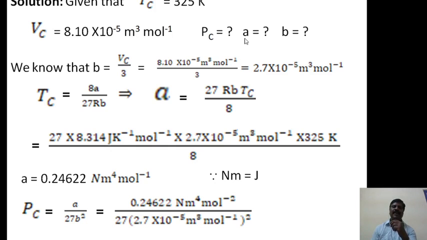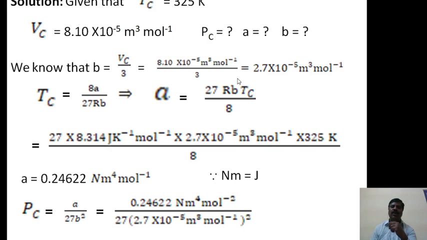Then Pc is what, and A and B are what, that we have to determine. We know that B is equal to Vc divided by 3. You already know from the previous session that B is equal to Vc divided by 3. Therefore Vc is 8.10 into 10 raised to minus 5 cubic meter per mole divided by 3.